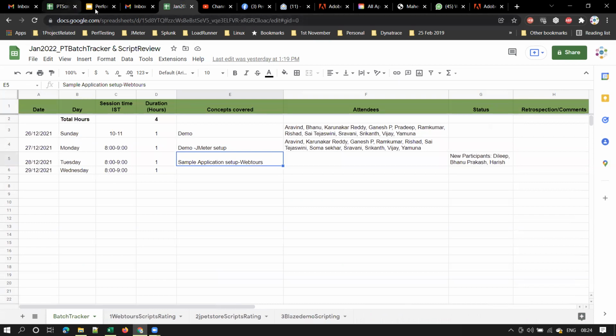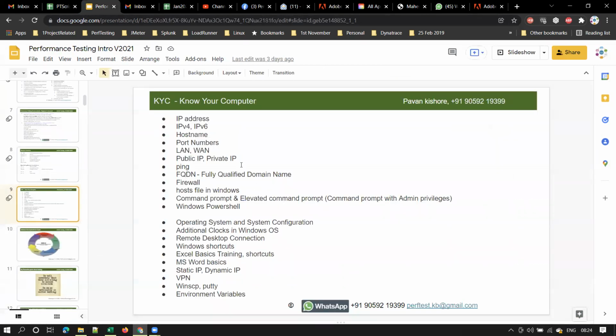So in this session, I want to start with KYC, know your computer, right? Generally, the meaning of KYC is know your client. Here, as it matches with our technology, I named it know your computer.